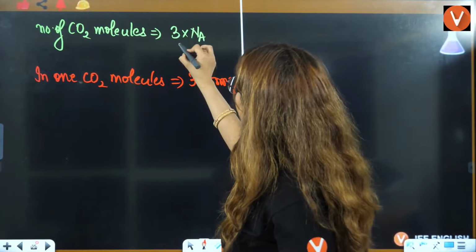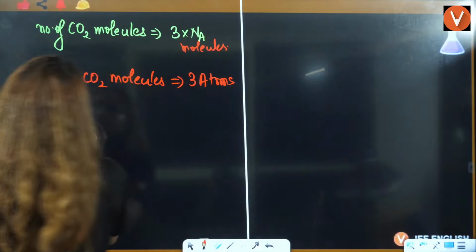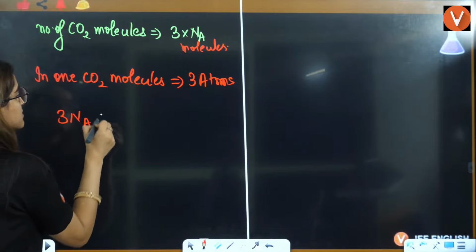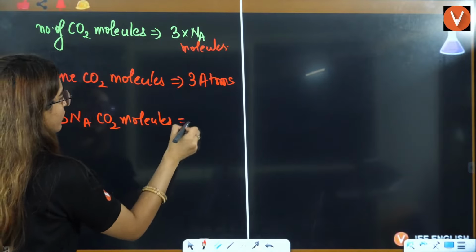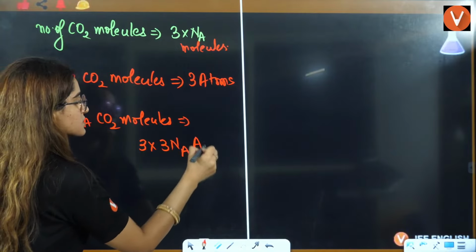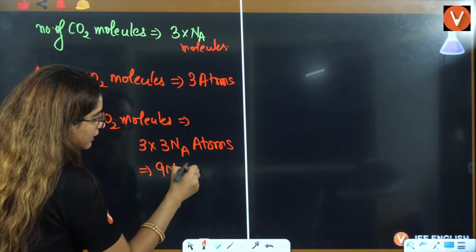So if you have these many molecules, how many atoms will you have here? In 1 you have this much. In 3 into Na CO2 molecules, you will have 3 into 3 Na atoms, that is 9 Na atoms.